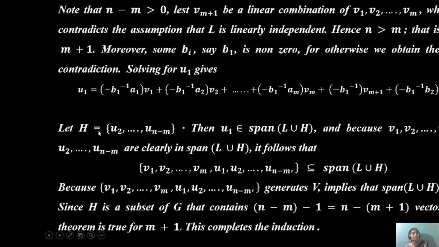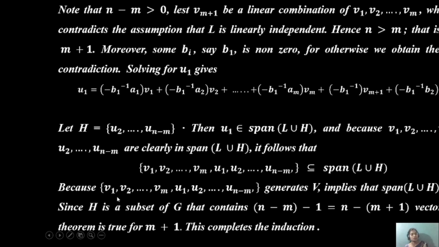Let H equals {u2, ..., u(n-m)}. Then u1 is an element of the span of L union H, and so L union H generates the same space. Because v1, v2, ..., vm, u1, ..., u(n-m) are clearly in the span of L union H, it follows that the set {v1, ..., vm, u1, ..., u(n-m)} is a subset of the span of L union H.